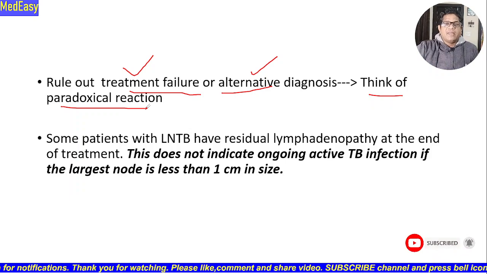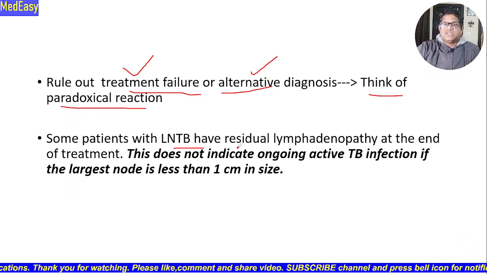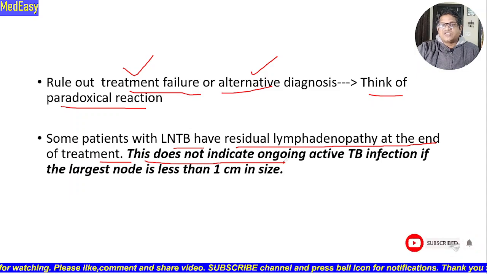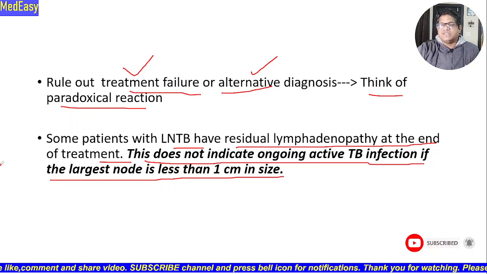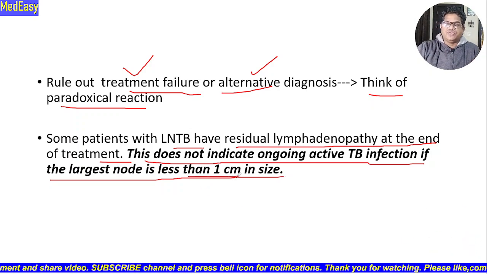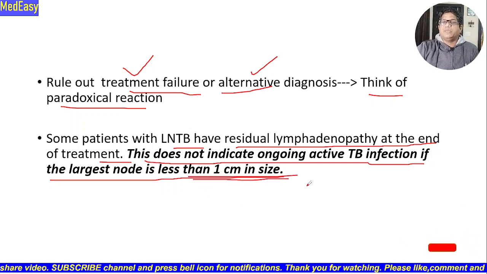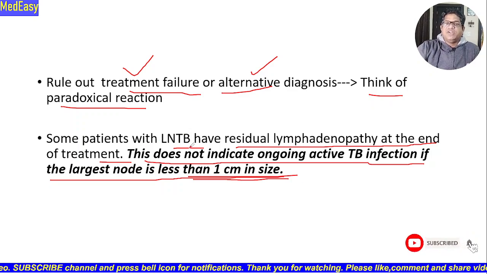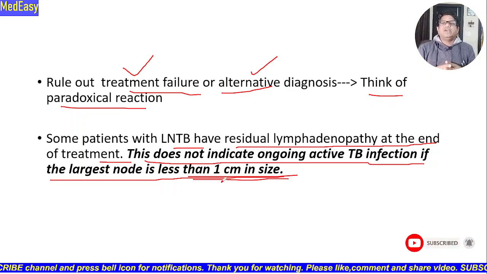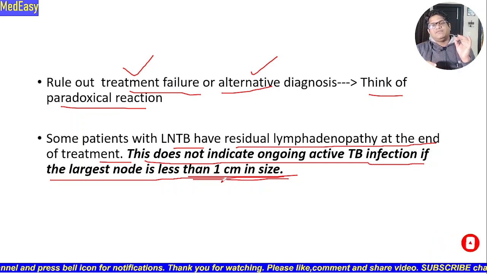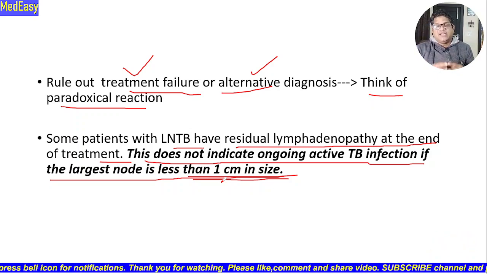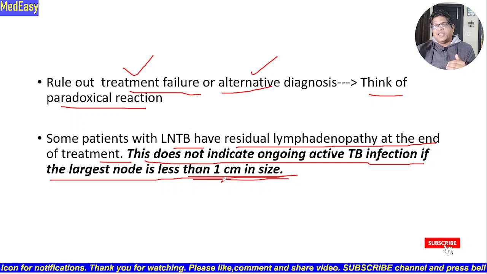All right. Some patients with lymph node tuberculosis may have residual lymphadenopathy at the end of the treatment, and this does not indicate ongoing active TB infection if the largest node is less than 1 centimeter in size. This size we should always keep in our mind. So some patients with lymph node tuberculosis may have residual lymphadenopathy even at the end of their treatment. Their lymph nodes may persist and regress over time.